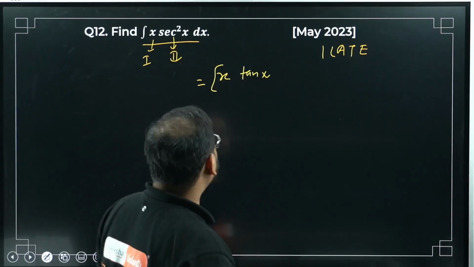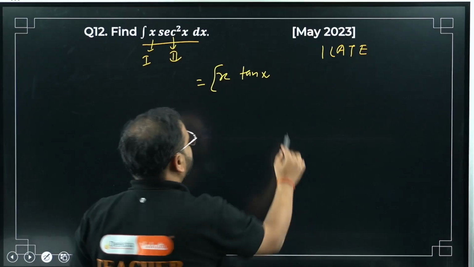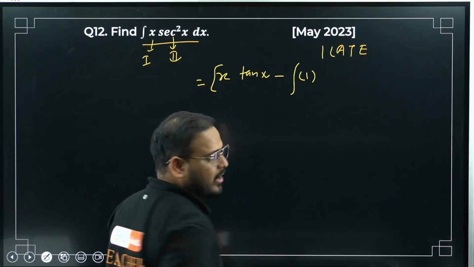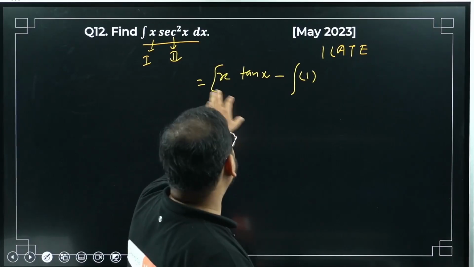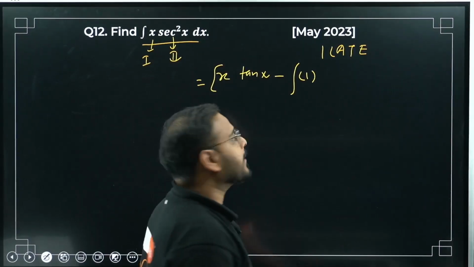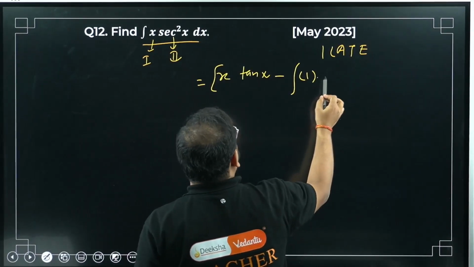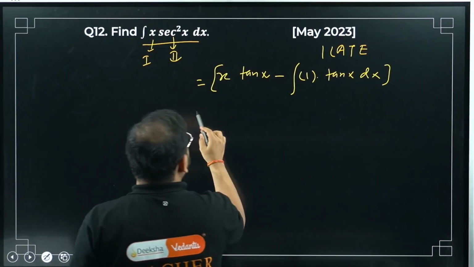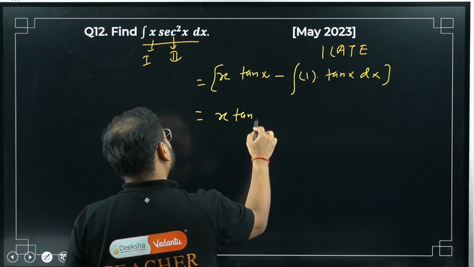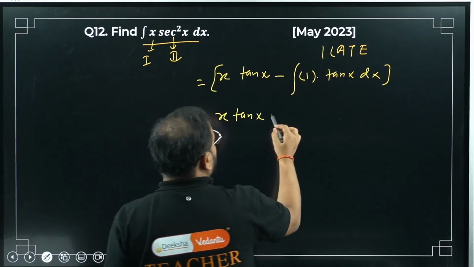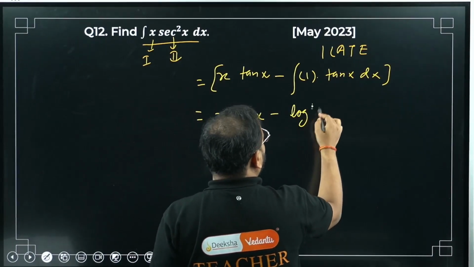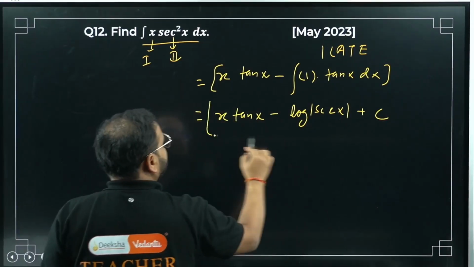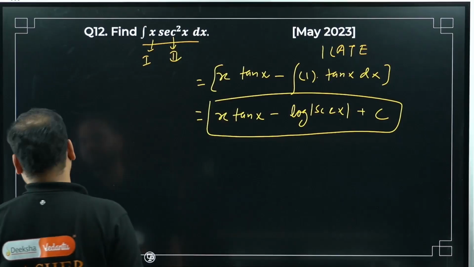Second one's integration, integrate sec square, so tan x, minus. Differentiate the first one. x differentiation is 1. Please write these steps. I'm not writing because it's very simple. You can write it as 1. Great. Over here, what am I going to get? Tan x again with dx. So x tan x for this step, and this will be again log of mod sec x, plus c. Final answer, same as this previous one. Have a look.